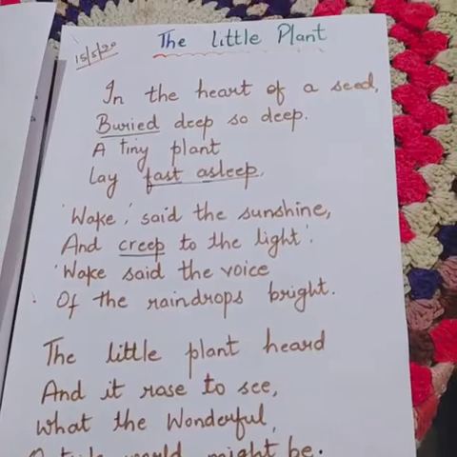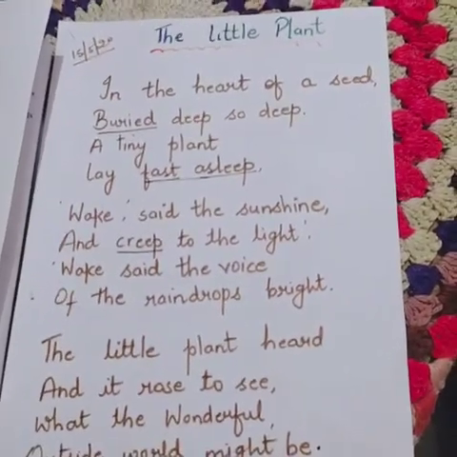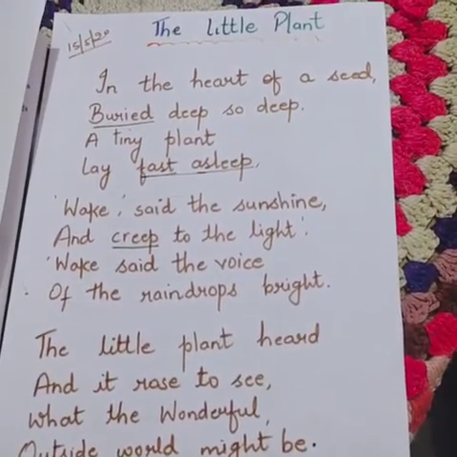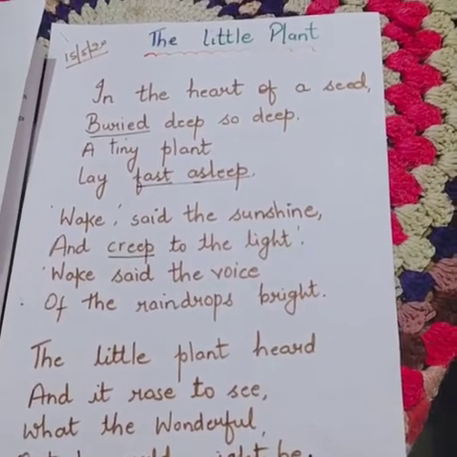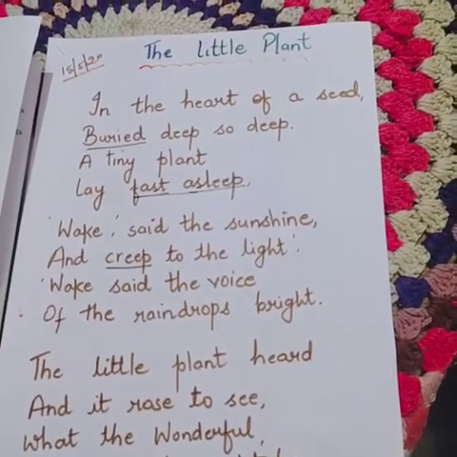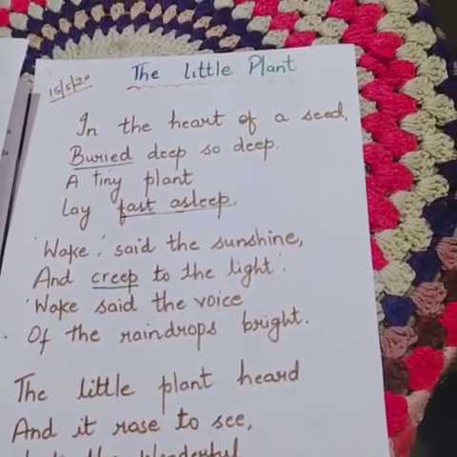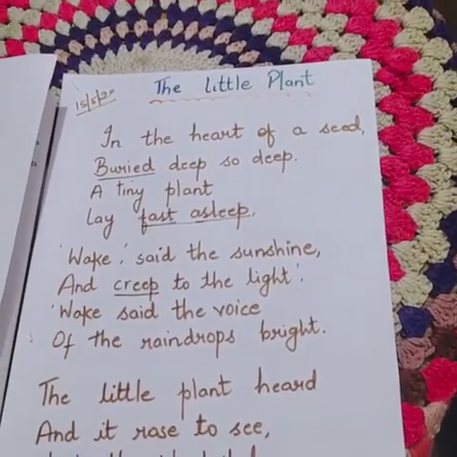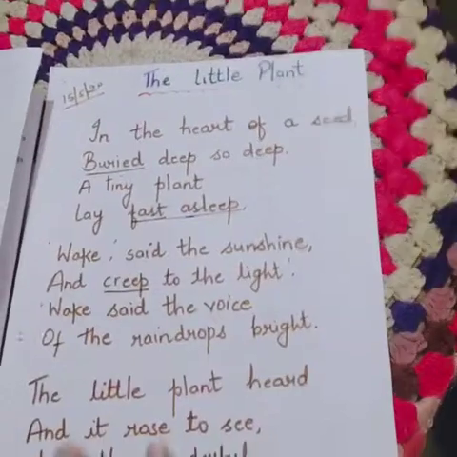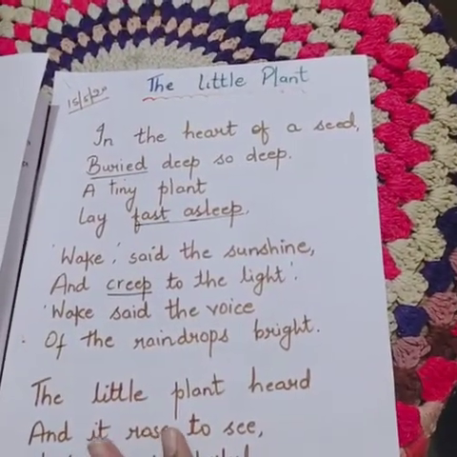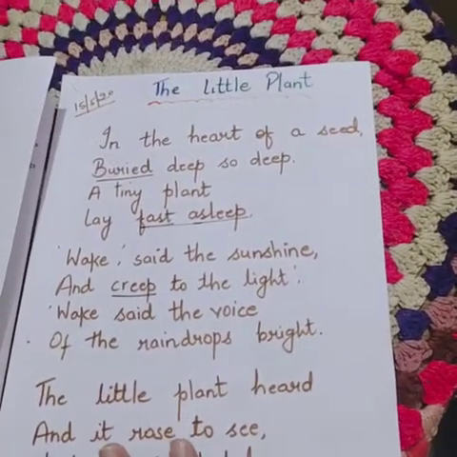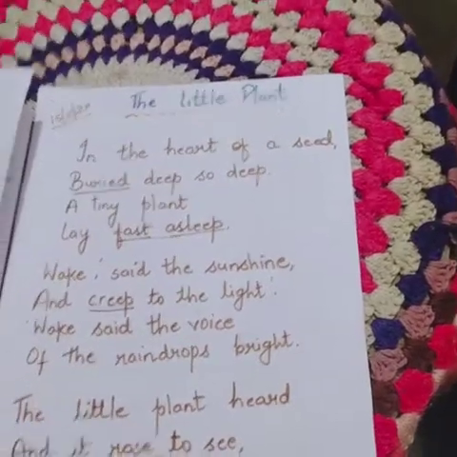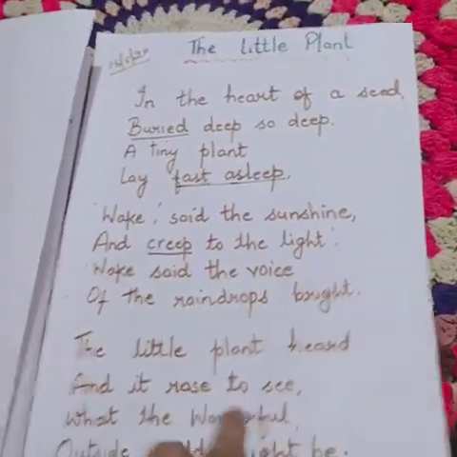Before starting with the poem, I am going to give you a short introduction. When we grow a plant, what do we have to do? First, we plant a seed inside the ground. Once we plant a seed, we have to take care of it and water it. And inside that seed grows a tiny plant. So this poem is about the little plant that grows inside the seed. I am going to read out this poem for you and explain it.